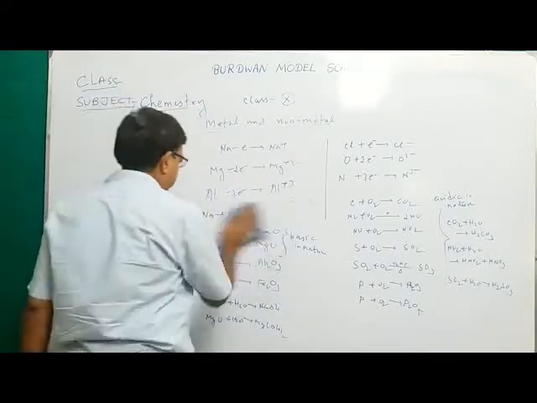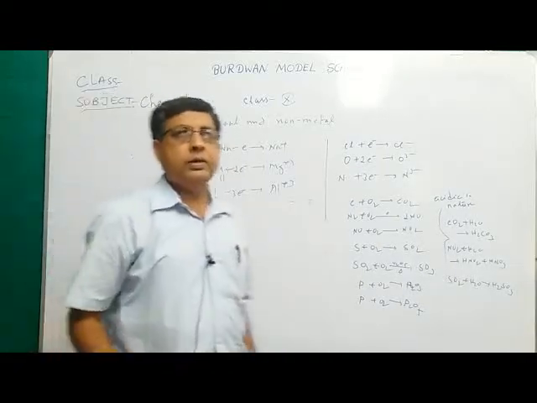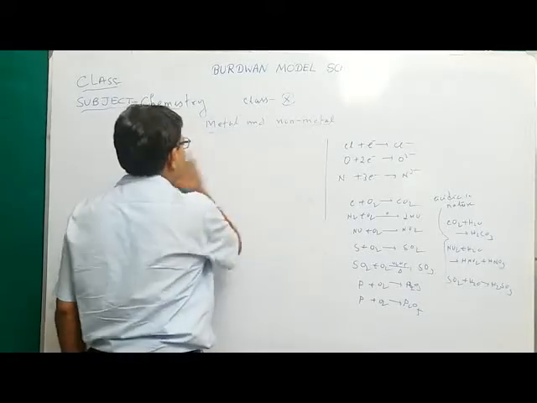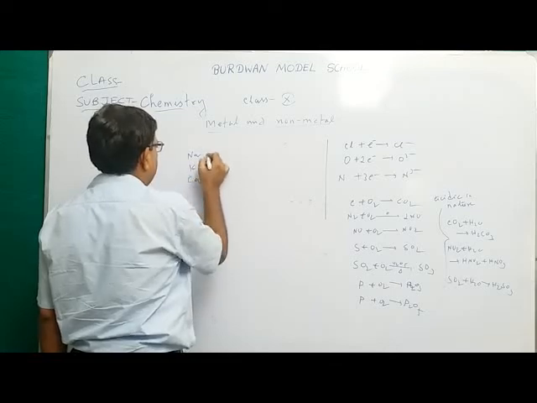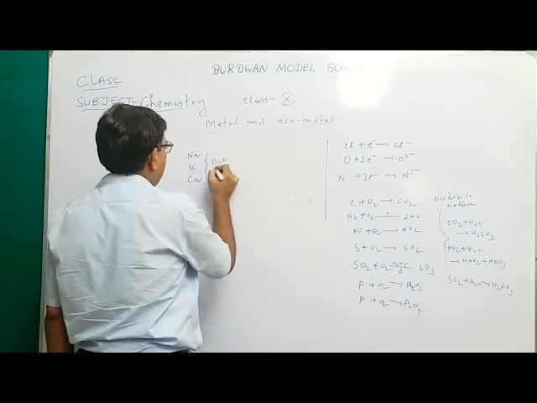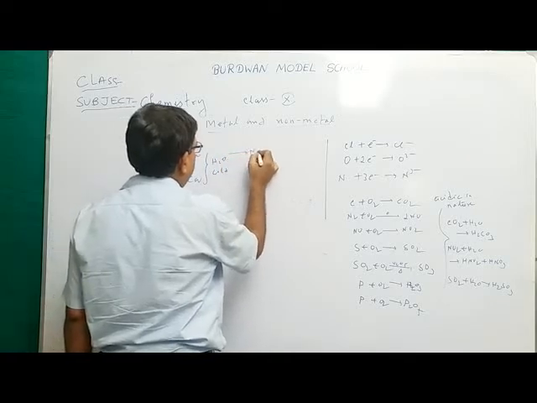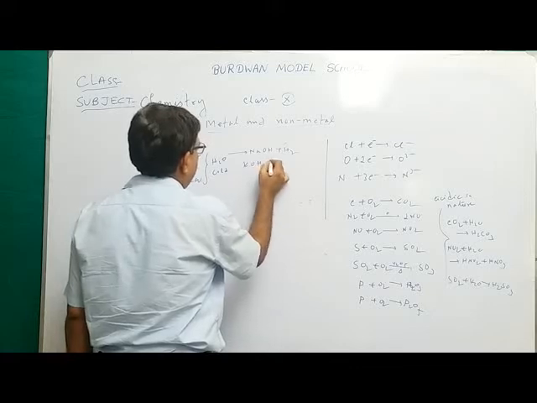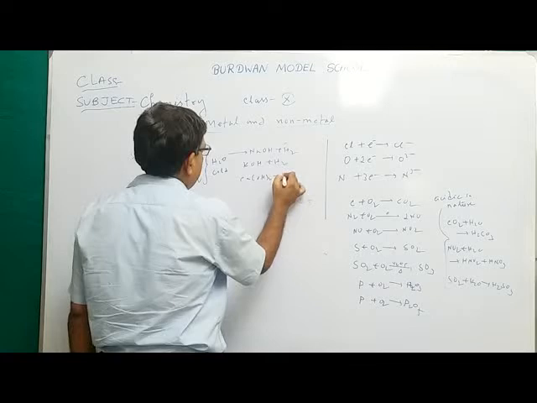Next property: metals react with water also, under different conditions, to liberate hydrogen gas. For example, these three metals, sodium, potassium, calcium, react with cold water to form sodium hydroxide and hydrogen, potassium hydroxide and hydrogen, calcium hydroxide and hydrogen.